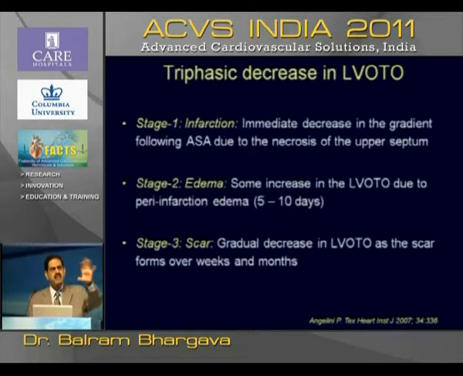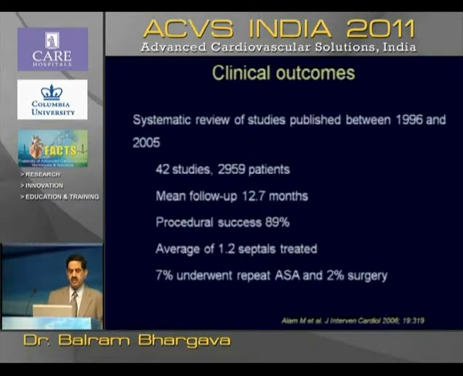Now, what happens in the gradients? Basically, there are 3 phases that occur. One is the immediate infarction phase, where there's immediate drop in the gradient. Then there occurs the slight edema phase, when there is a slight rise in the gradient, and that is for about 1 to 2 weeks, following which there is the fibrosis and the scar formation, and again the gradient falls over several months. So let us talk about what are the clinical outcomes.